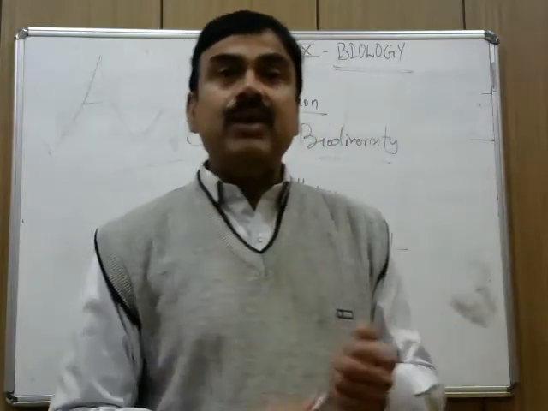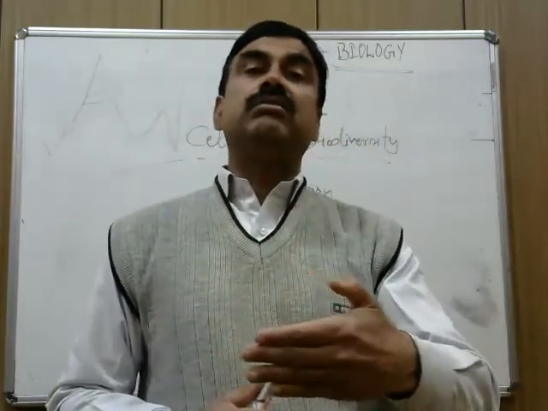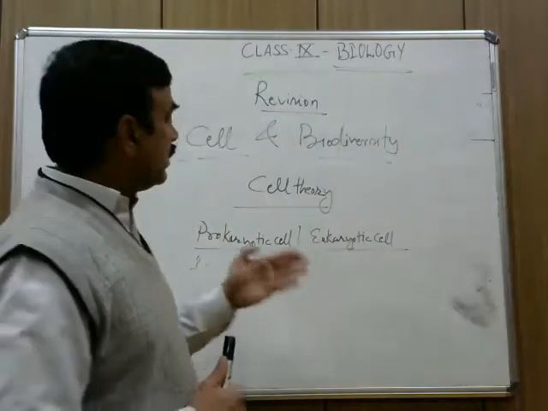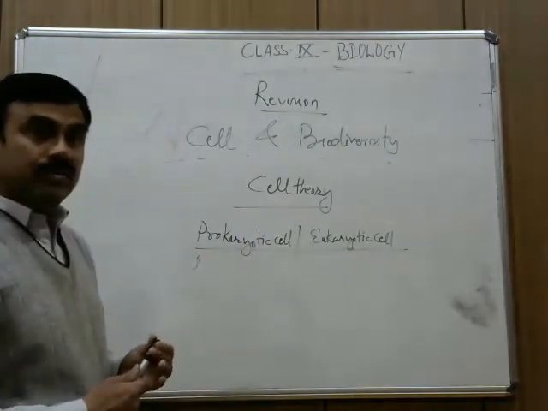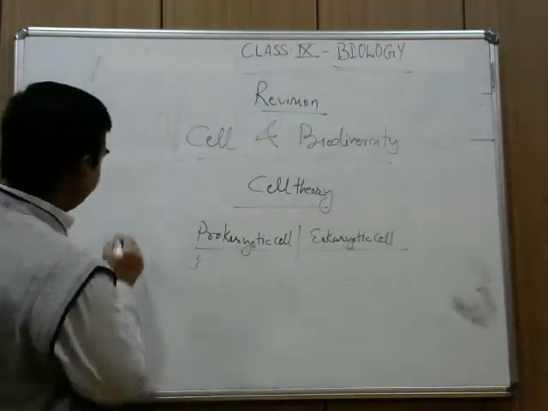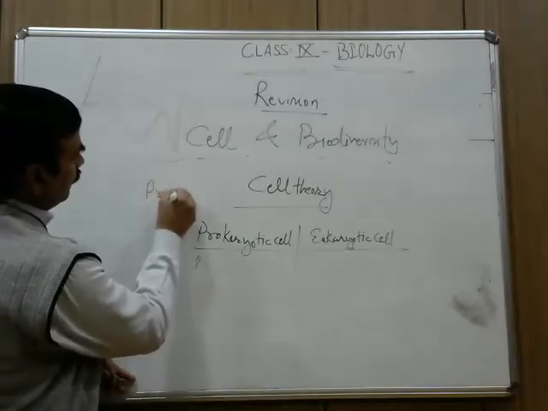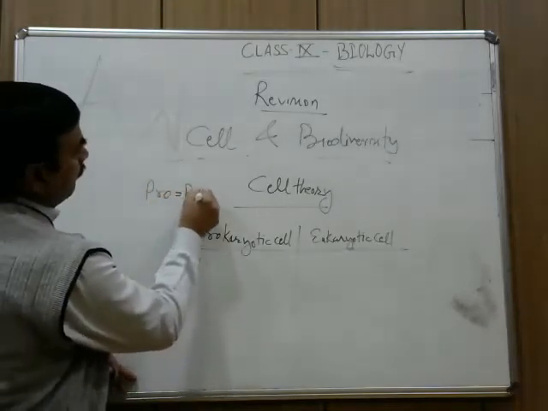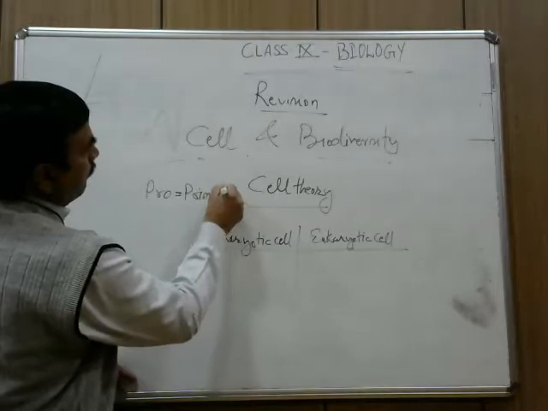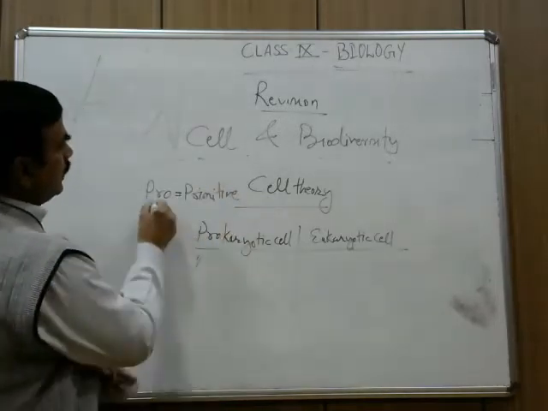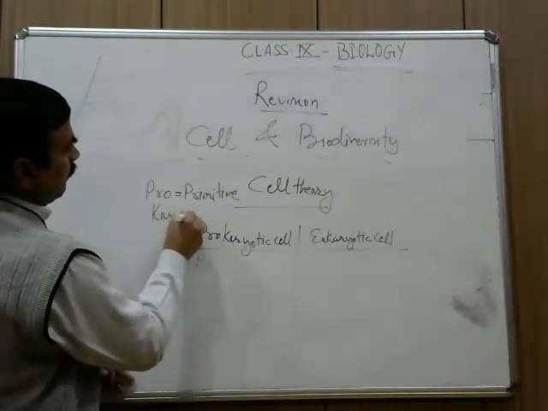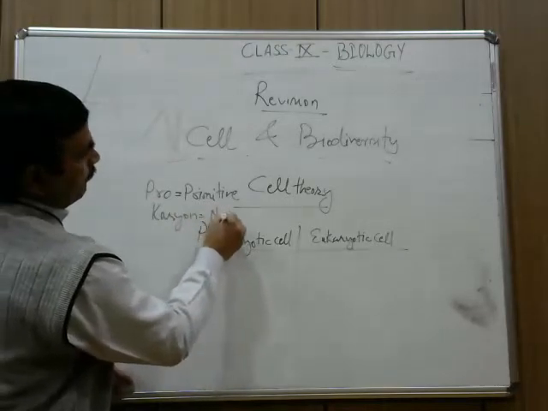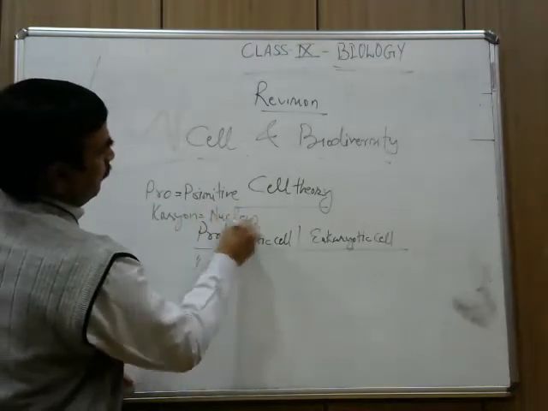And when you are going to learn on the basis of the term, there are 2 words. Number 1, pro, primitive, and karyon, nucleus.